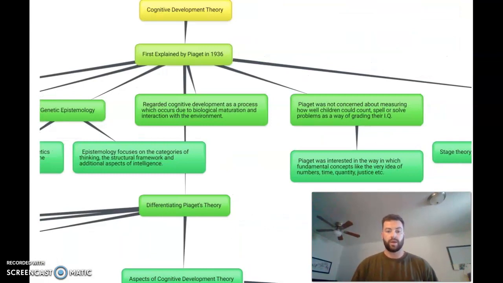Cognitive development is regarded as a process which occurs due to biological maturation and interaction with the environment. So we kind of touched on this a little bit earlier, but the concept that the things that we interact with in our environments are unique in their own, and they help add to our learning experience and the knowledge that we acquire over our lives.